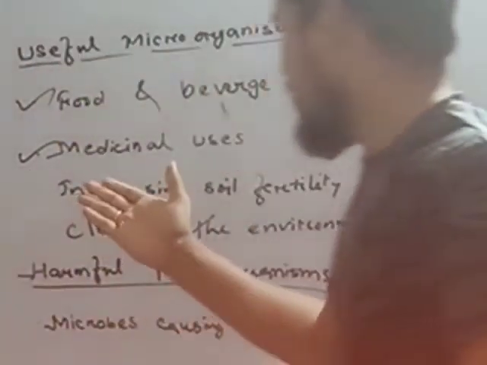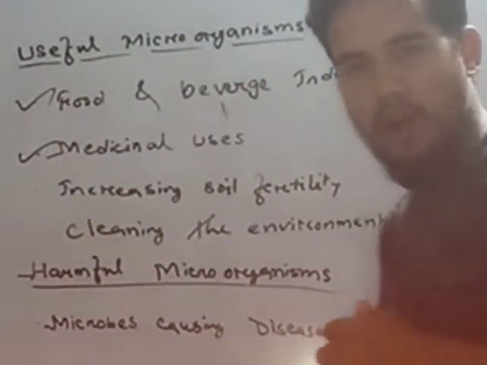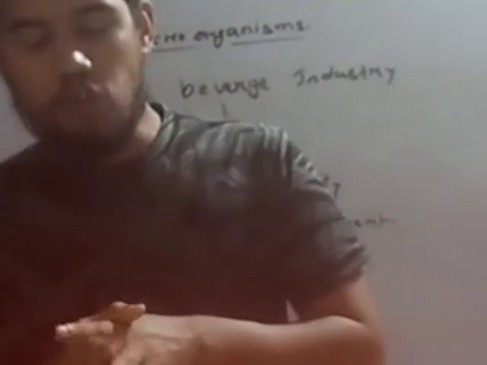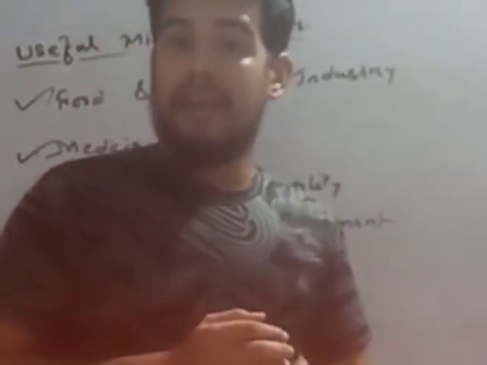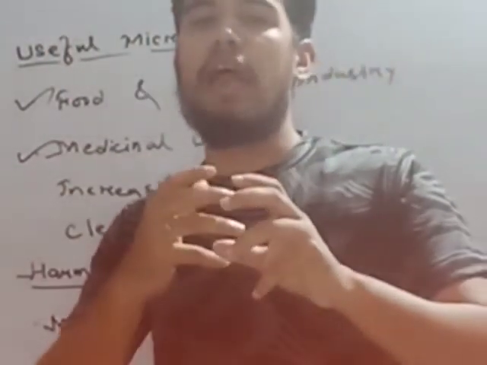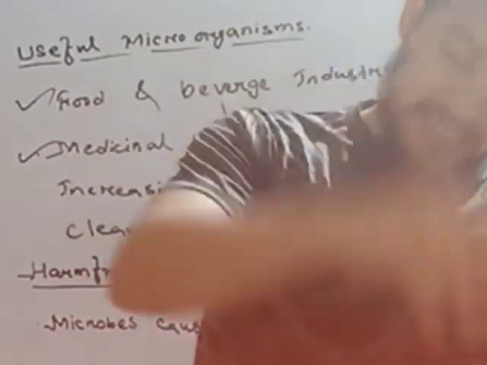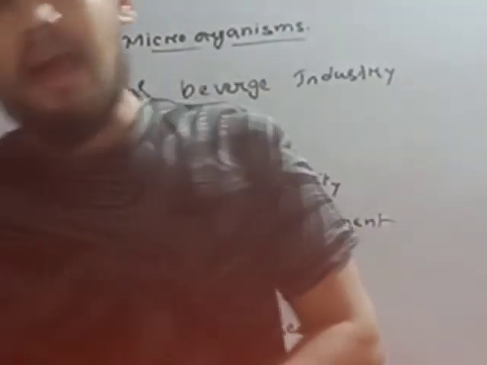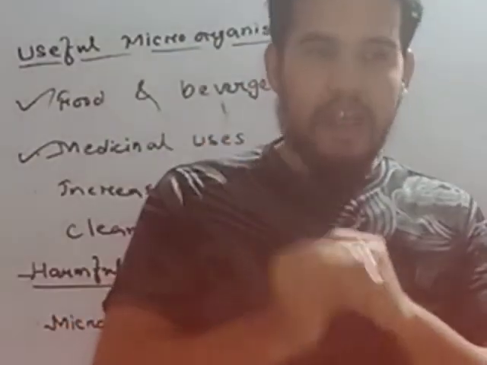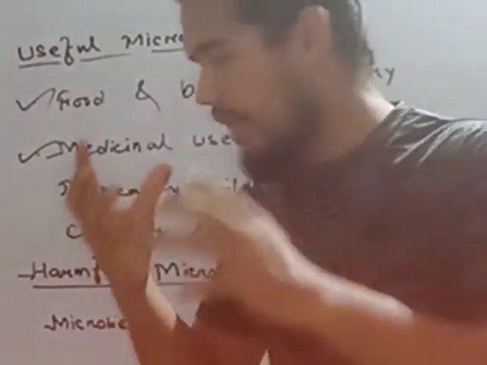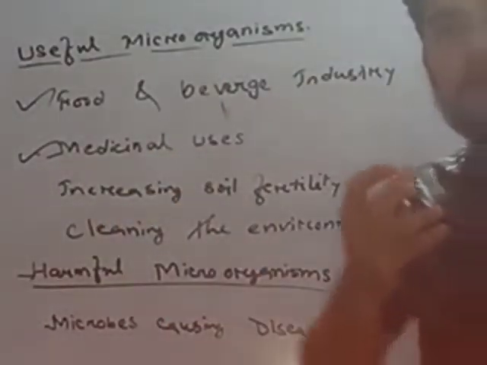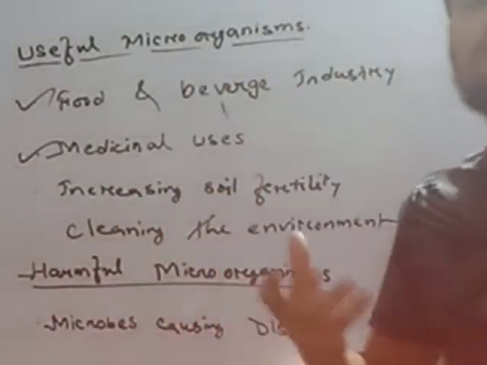So here, to increase the soil fertility, same rhizobium is used, and also one nitrobacter is there, a bacteria which convert the atmospheric nitrogen into nitrates, and one algae is there, blue-green algae, which convert the atmospheric nitrates into ammonia, which the ammonia or nitrates help to increase the soil fertility.